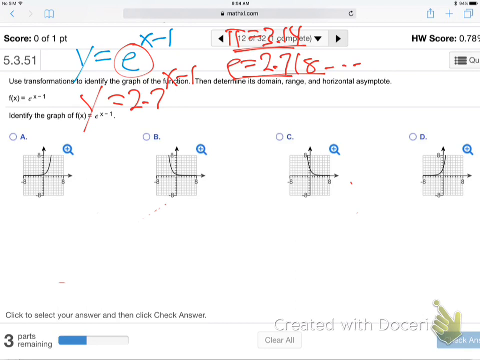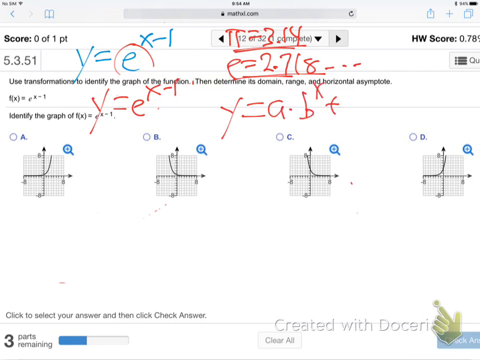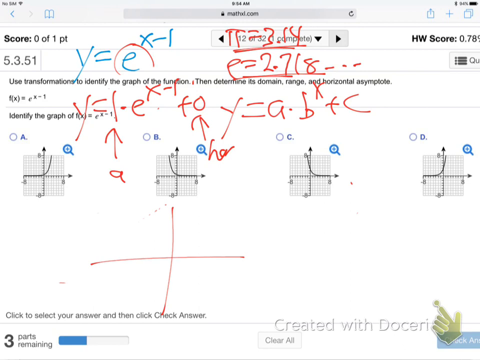Okay, so I'm just going to do the problem as usual. It's just a special number. And so what am I going to do? Well, the thing I always do. So A times B to the x plus C. What's my plus C? It's 0. That's the horizontal asymptote, it's 0. What's my number multiplied in the front? I don't see anything, so it must be 1. That's my A. That's right. So let's do the graph. The horizontal is at 0, so I'll put a horizontal asymptote at 0.